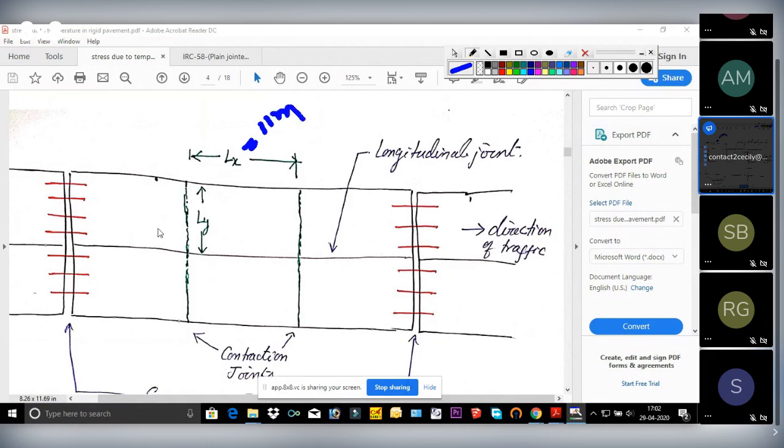Whereas they're saying the interval between the longitudinal joints. Suppose there will be one more slab. If there is one more slab, then this is your longitudinal joint and this is another longitudinal joint.